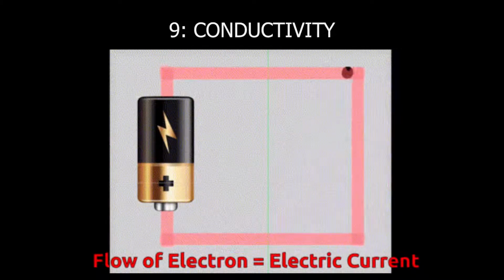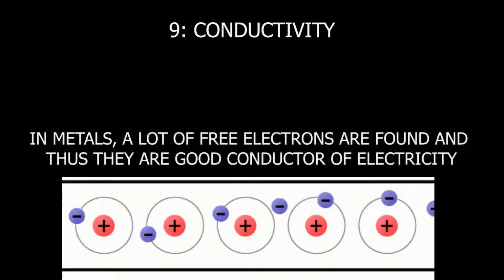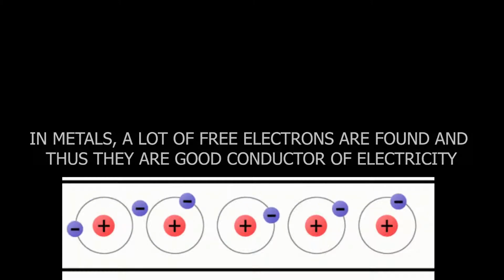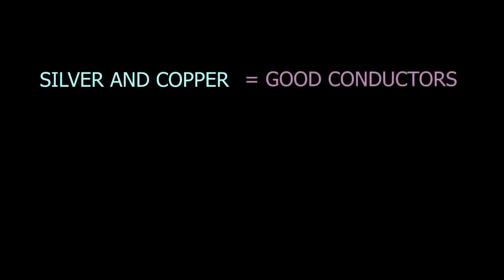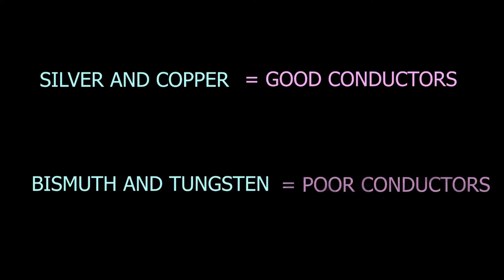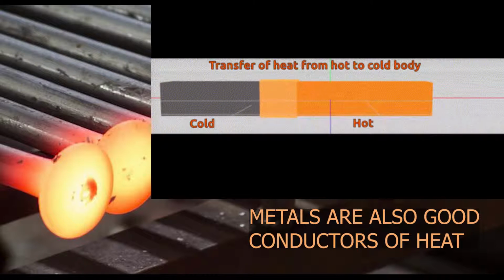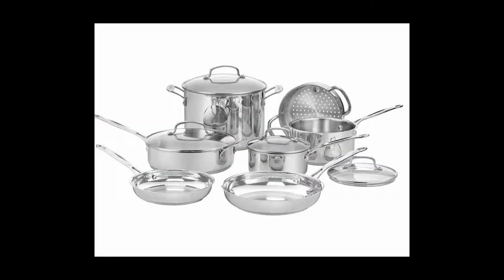9. Conductivity. Electricity is nothing but flow of electrons. In metals, a lot of free electrons are found and thus they are good conductor of electricity. Silver and copper are very good conductors of electricity. However, bismuth and tungsten are poor conductors of electricity. Metals are also good conductors of heat. This property makes them useful in making cooking utensils.